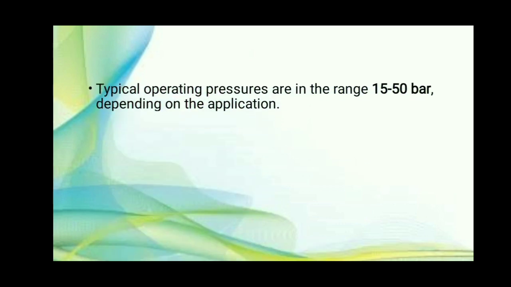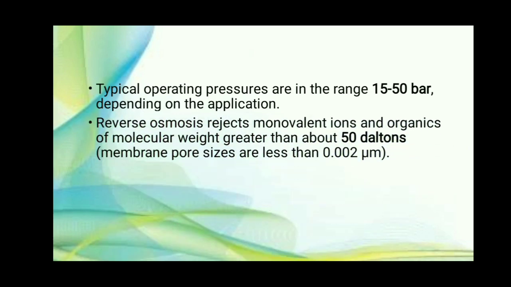Then the typical operating pressure, that is osmotic pressure, ranges from 15 to 50 bar. Bar is the unit of pressure. So, 15 to 50 bar. Reverse osmosis rejects monovalent ions and organics of molecular weight greater than 50 daltons.